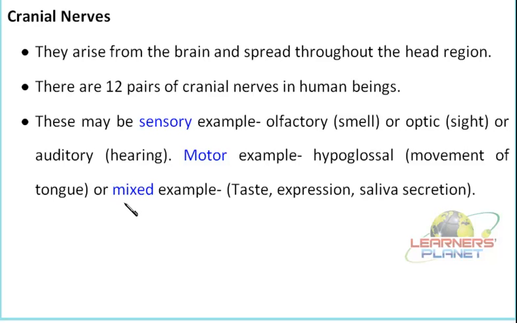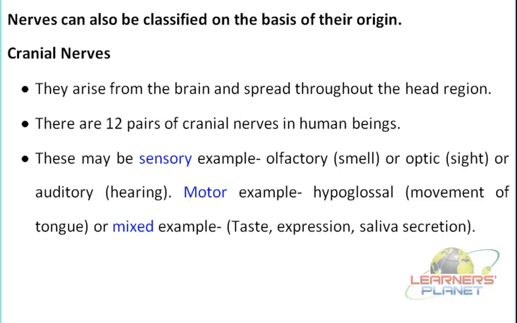Now there is another kind of classification. Nerves are also classified on the basis of their origin, or the part of the central nervous system with which they are associated or from which they arise. On this basis, the nerves can be either cranial nerves or spinal nerves. The cranial nerves arise from the brain and spread throughout the head region.